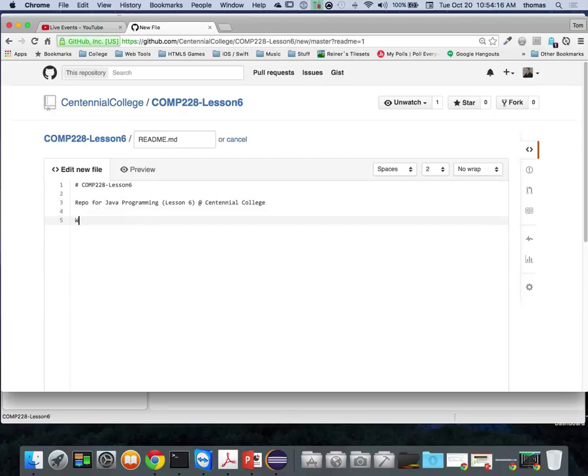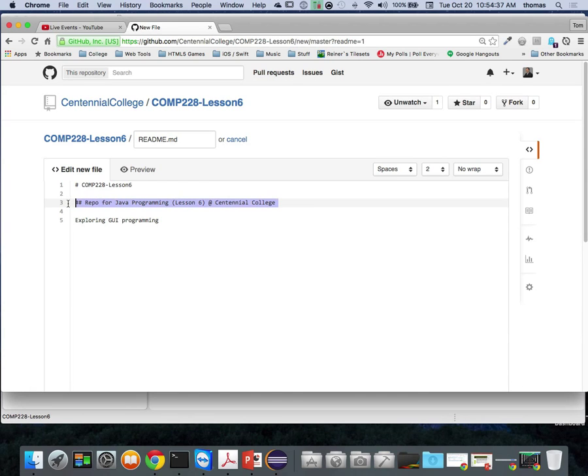And I'll say exploring GUI programming. That's what we're going to do. Notice the hashtag here. If you ever do any web programming, that's like an H1 tag equivalent. This is markdown as opposed to markup. If I use two hashtags, that means it's an H2, right?